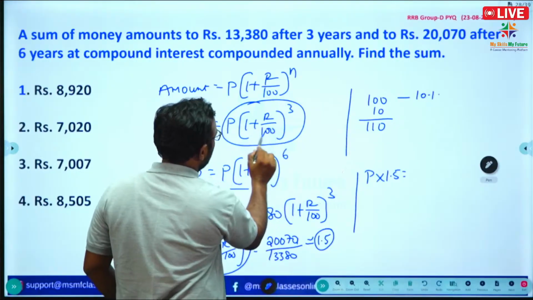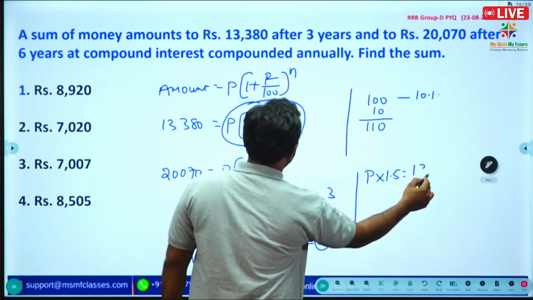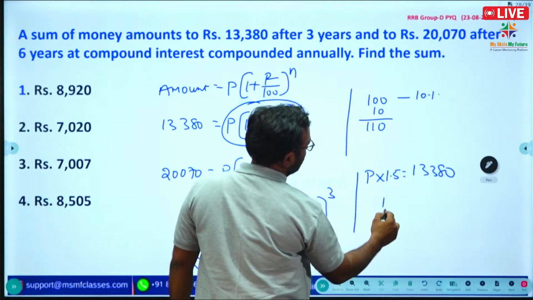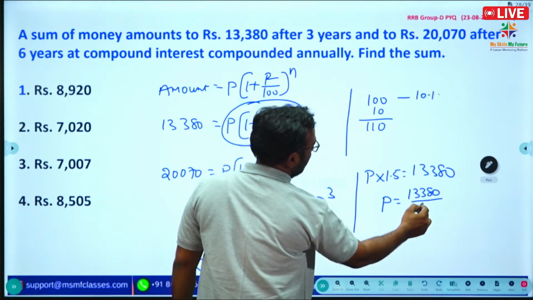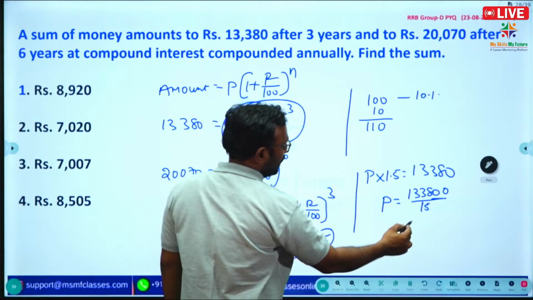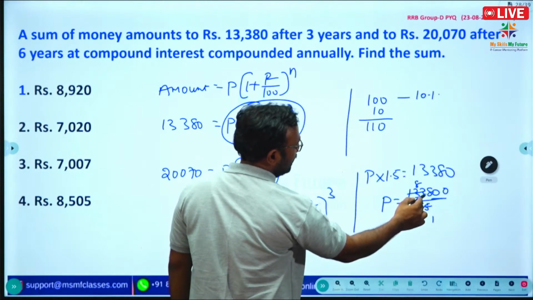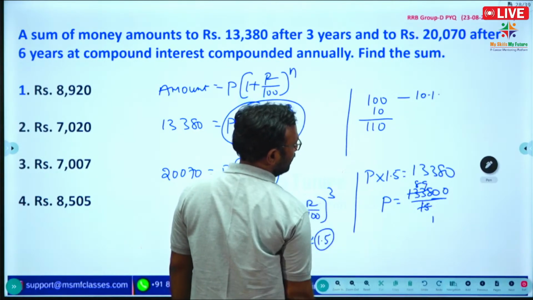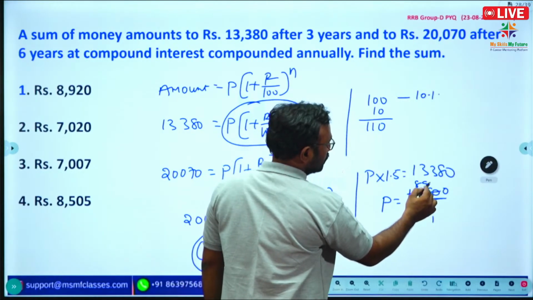So P into 1.5 is equal to 13380, so P is equal to 13380 divided by 1.5. I am taking 1.5 as 15 by adding an extra 0 above. So 15 ones, 15 eights are 120, here 138 is there, 15 nines are 135, and here 300 is there, so 20.